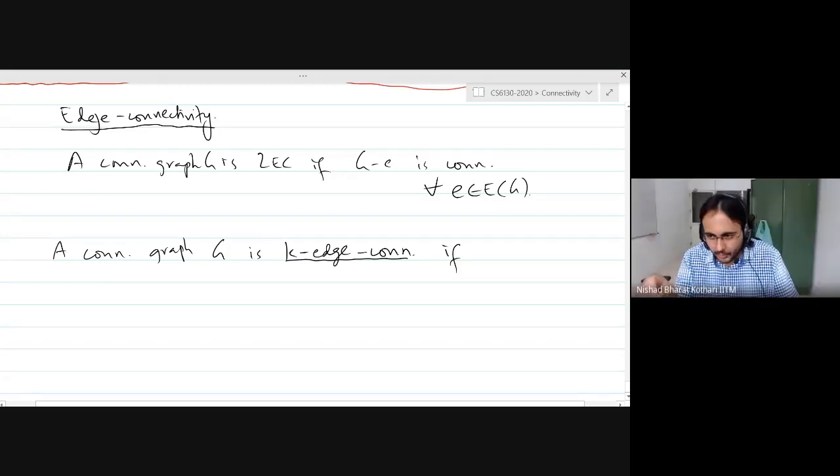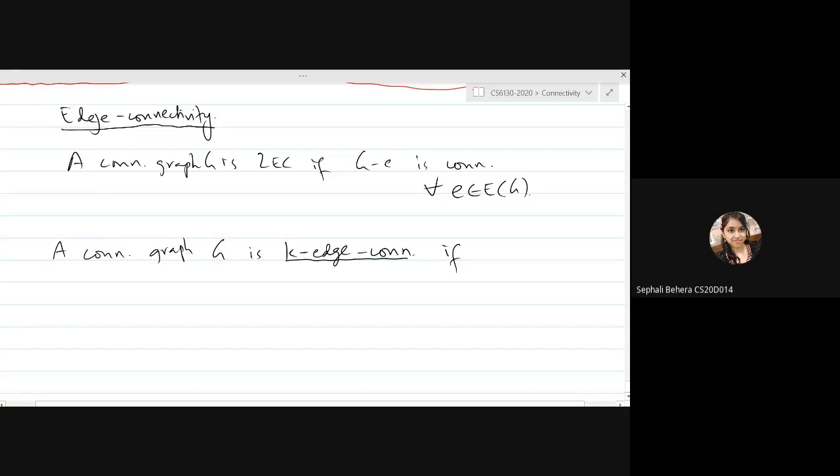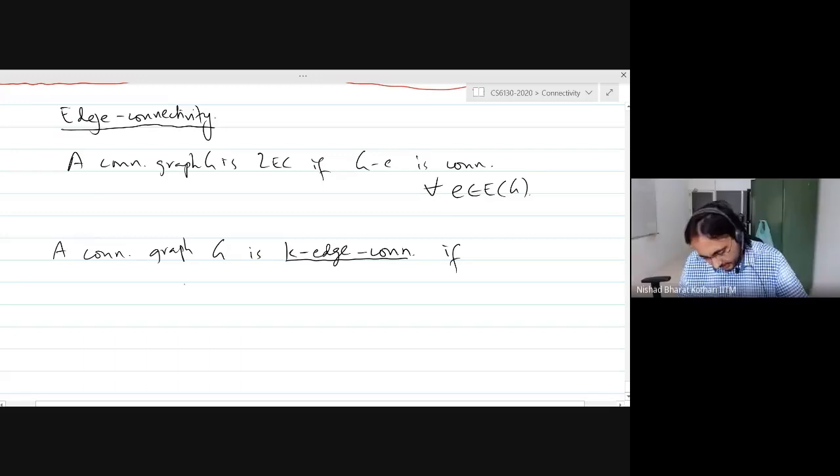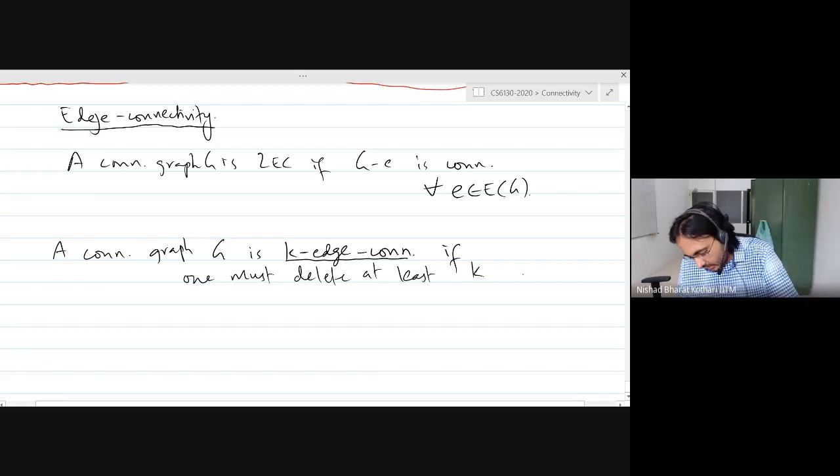I'll tell you again: a connected graph is 2-edge connected if you need to remove at least 2 edges to disconnect the graph. So a graph is k-edge connected if one must delete at least k edges to obtain a disconnected graph.